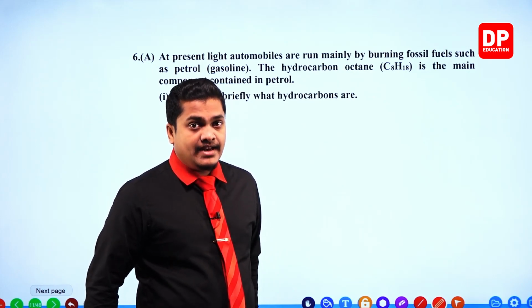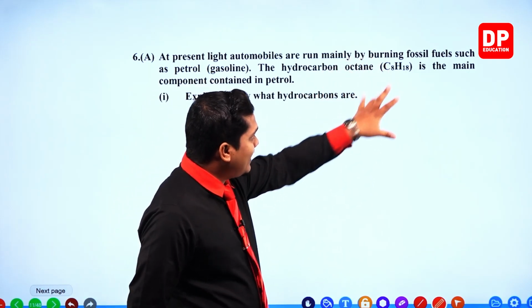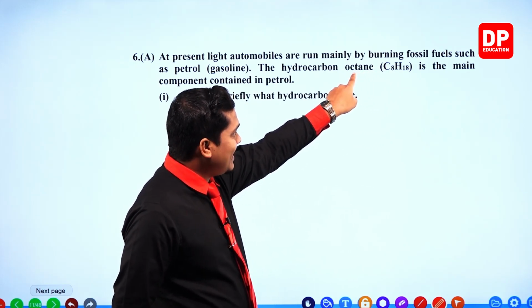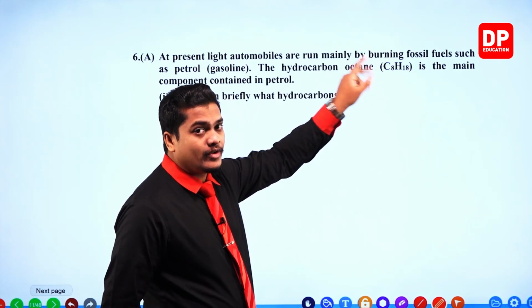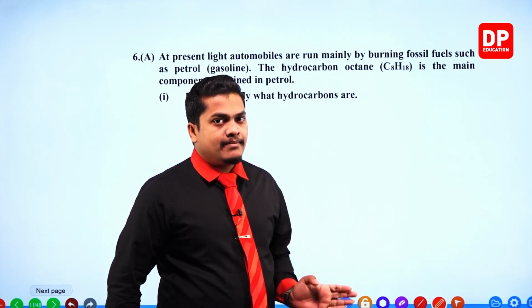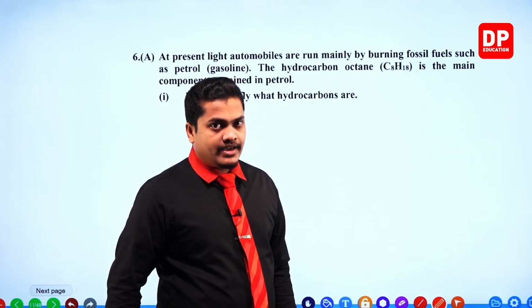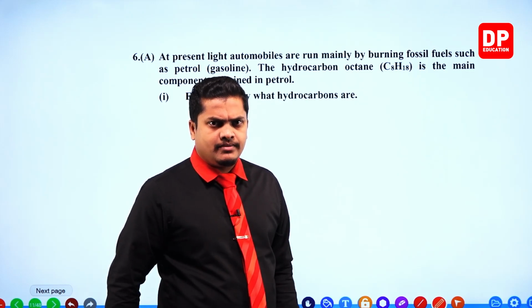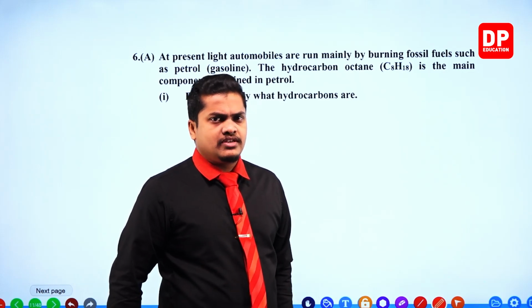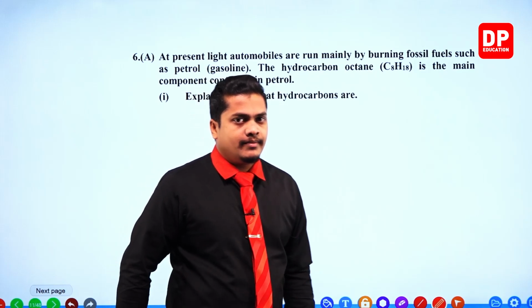It is an alkane. How can you say that it is an alkane? When you look at the name octane, at the last part of the name, there is A-N-E, ane. So it's an alkane. By using the name tag, we can find out whether it is an alkane, alkene, or an alkyne. Alkynes are not given in your syllabus, but there are 3 types of hydrocarbons. Mainly we are focusing on alkanes and alkenes. So let's see what is the question given under the petrol thing.